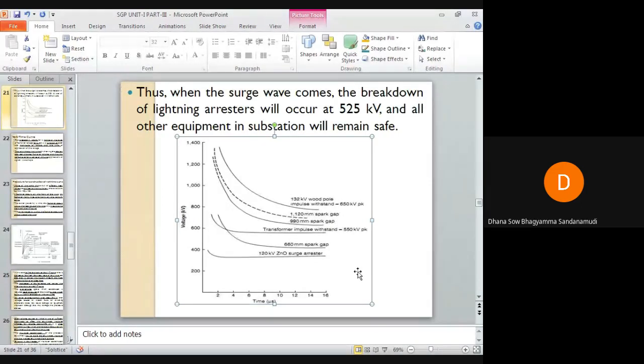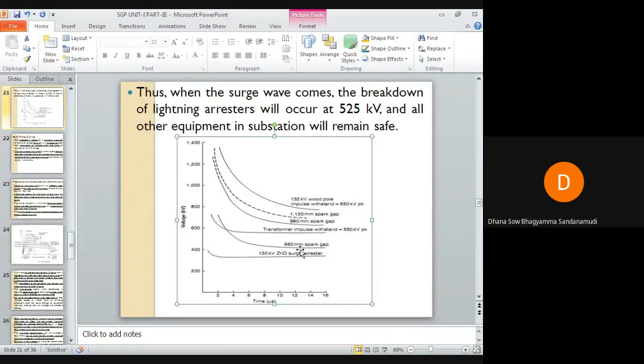Okay, according to this diagram. Okay, according to this graph. Okay, so when insulation breakdown occurs in the equipment which has the least insulation breakdown voltage, then all the other equipments are safe.